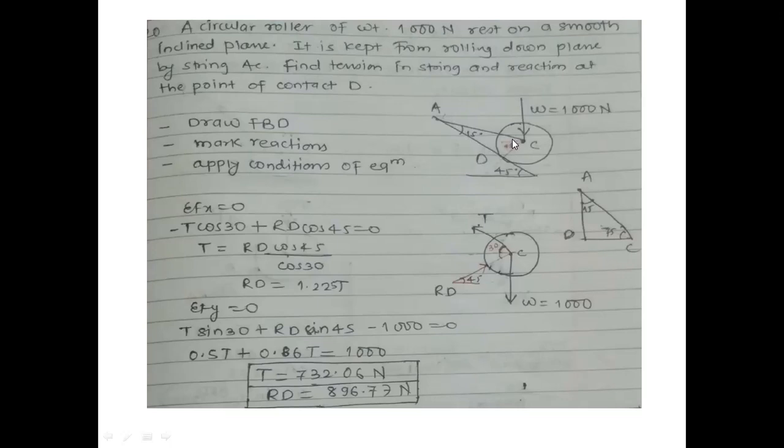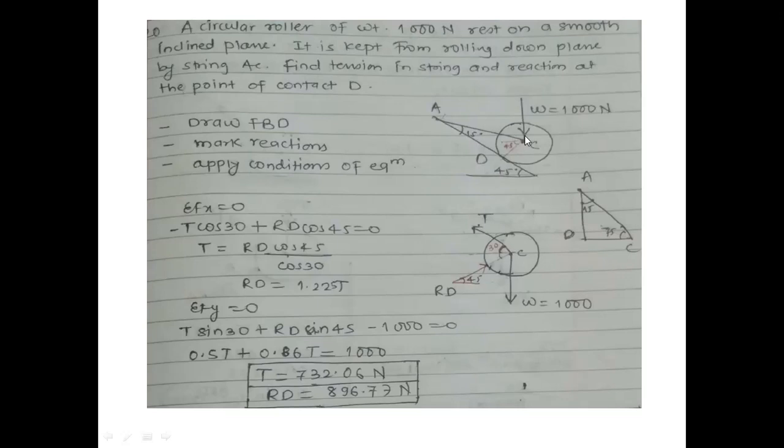If I mark a horizontal line from here, this inclination will be 90. 90 plus 15 comes out 105. 180 minus 105 will give me the inclination, 75. See, this 45 is already there. So this inclination with horizontal will be 30 degrees. Are you getting this? Okay.